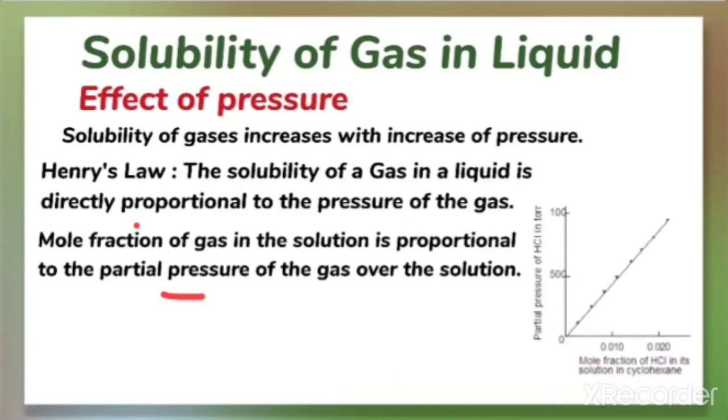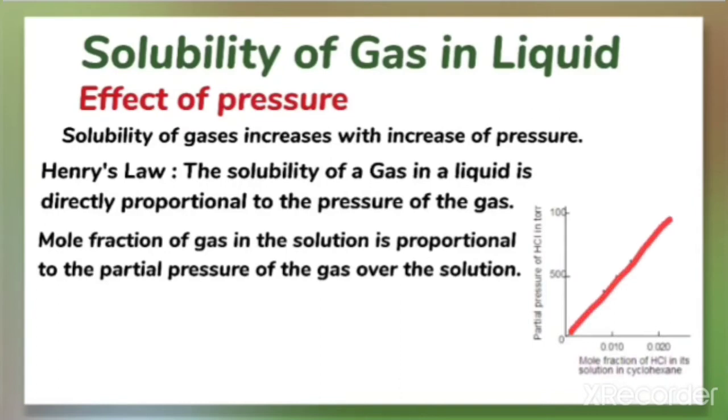That means the mole fraction of the gas in the solution is directly proportional to the partial pressure of the gas over the solution. When we look at this plot, there is a relation between the mole fraction and the partial pressure. So the partial pressure and mole fraction have a direct relation.